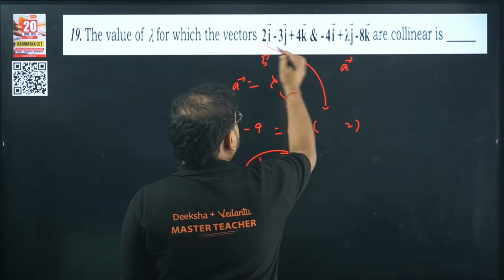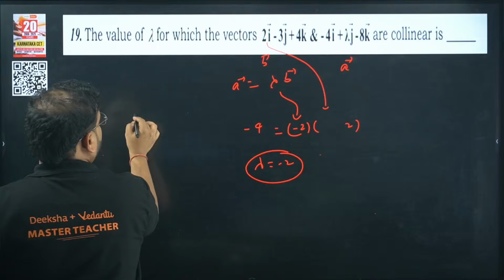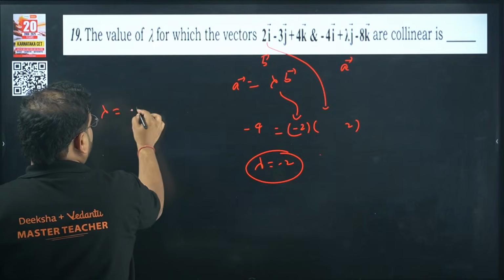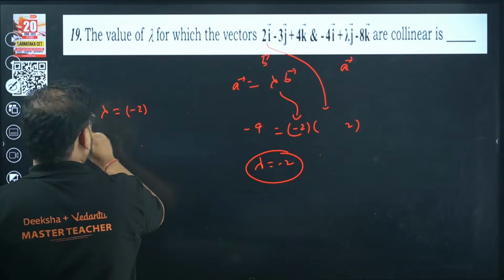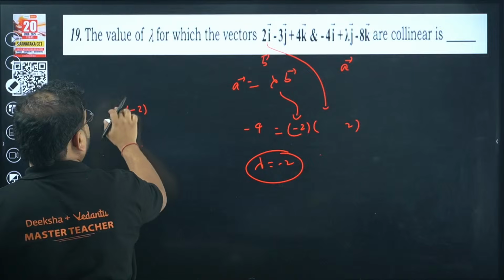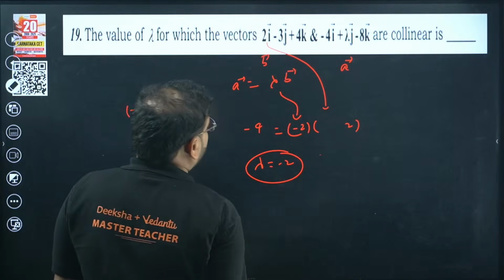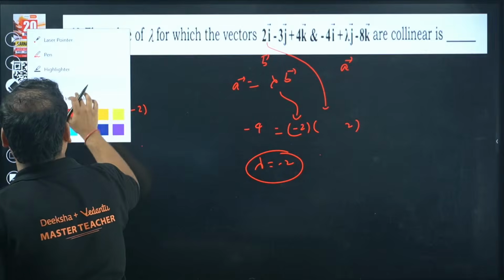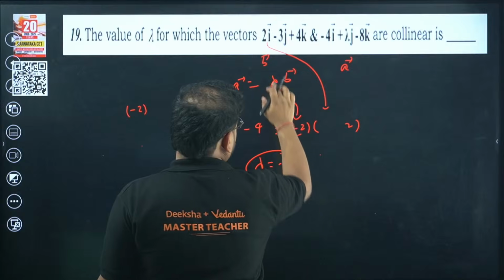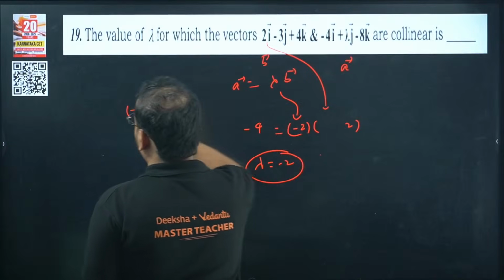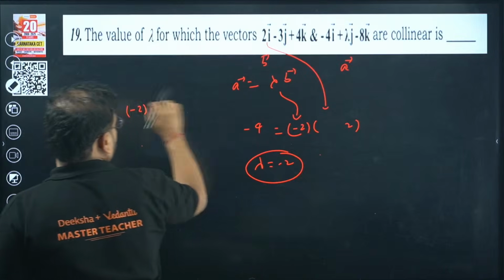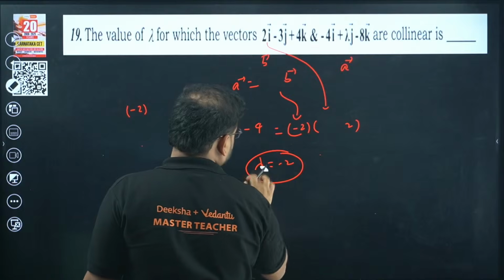Superb. Now using the second one, what do we have? Lambda equals minus 2, not lambda. Okay, lambda is also given here. I have to change this variable over here. They have given lambda already as the unknown variable. I have to change something to this.